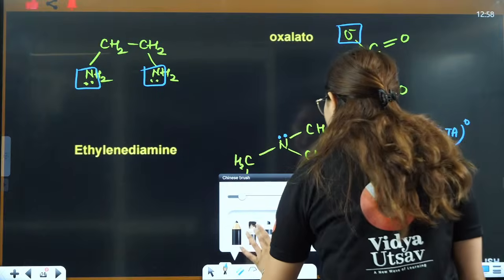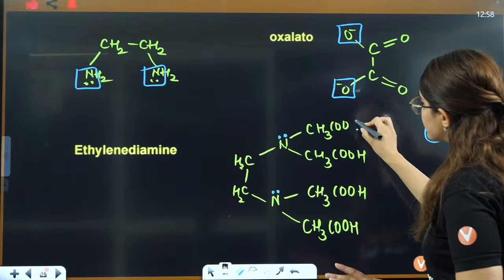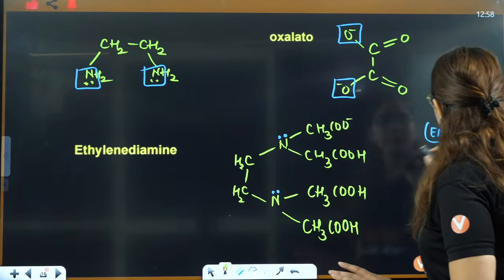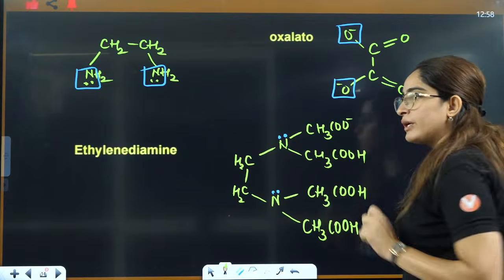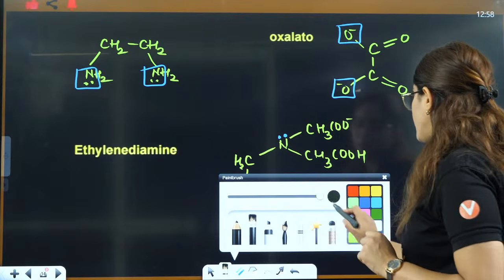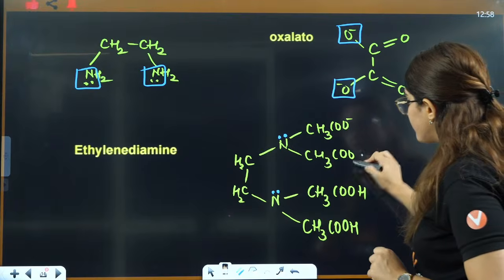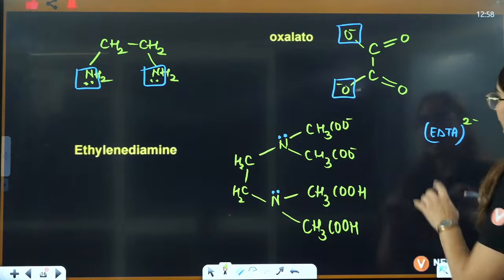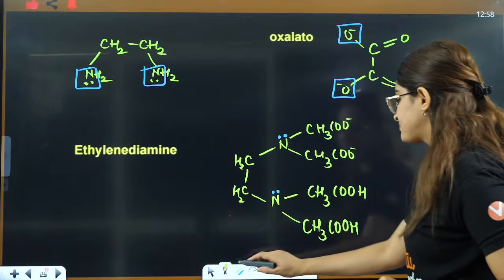Let's say, ma'am, I want to have EDTA with a minus charge. Minus charge means one H will go from here. That means one O negative and one minus here. Now 1, 2 and 3 donating sites, tridentate. Ma'am, I now want to have 2 negative charge. That means 2 negative means 2 hydrogens will go from here. That means 1, 2, 3, 4, tetradentate.